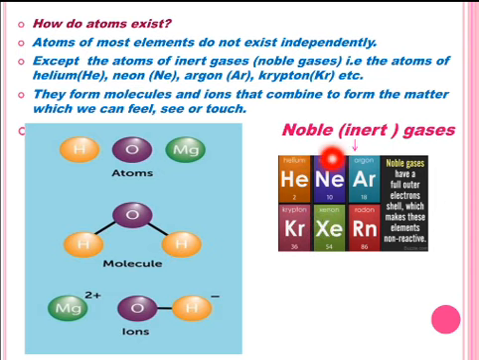That is why these noble gases are also called inert gases or inactive gases and can exist independently on their own. But apart from these noble gases, the atoms of most of the elements do not exist independently. They form molecules or ions to exist and form the different forms of matter that we can touch, feel or see.